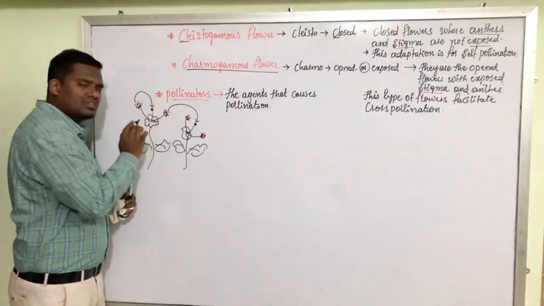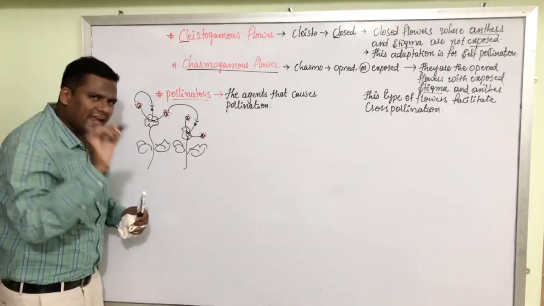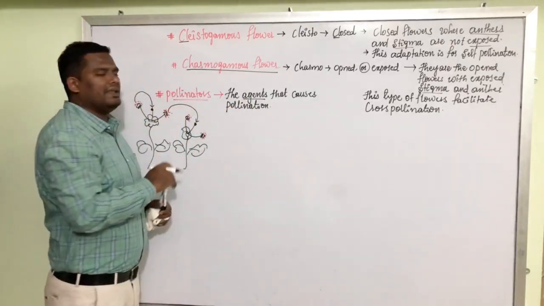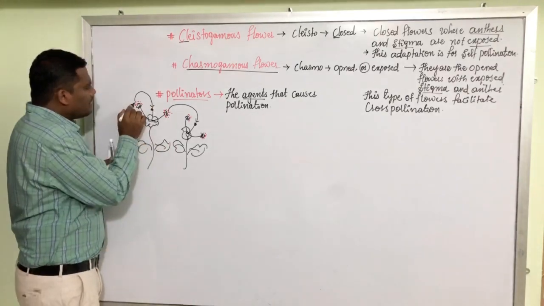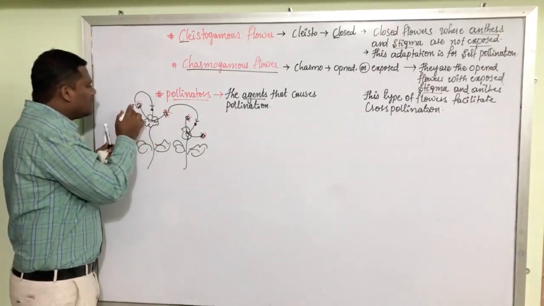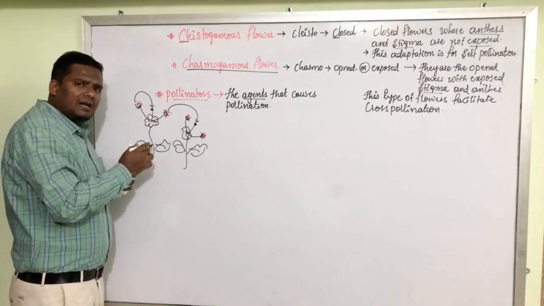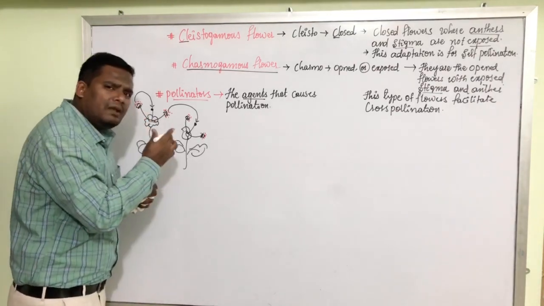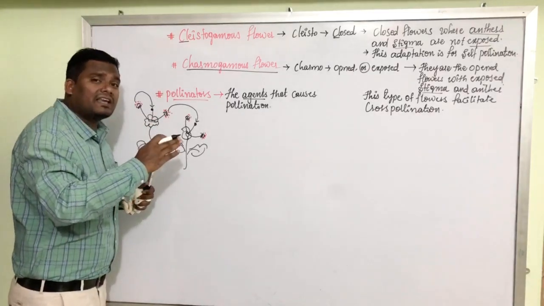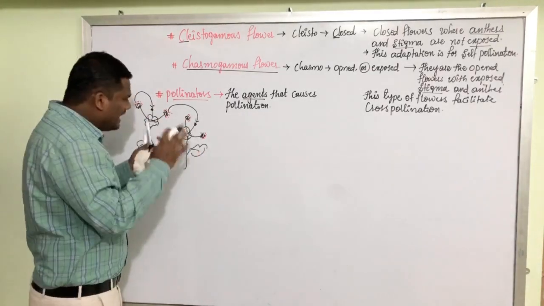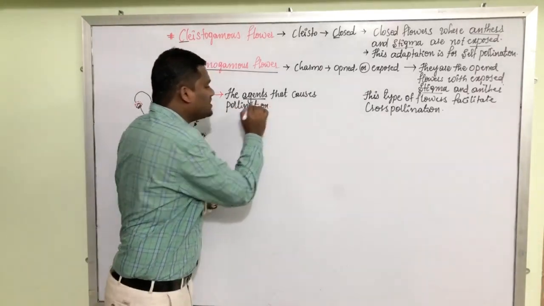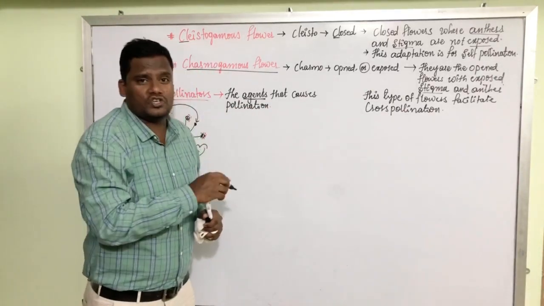These carriers, these mediums, these agents, these vectors, are called pollinators. Sometimes the pollen grains are simply blown away by the wind. In some plants, the pollen grains are carried by water currents. In some plants, the pollen grains are carried by animals. Like that, there are so many pollinators, so many agents that cause pollination.